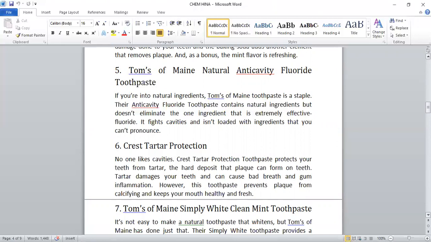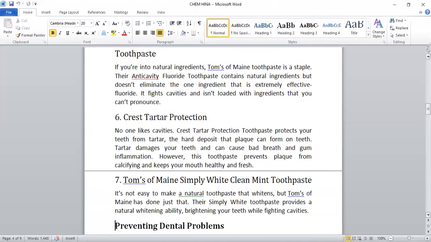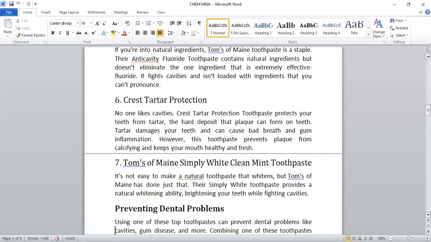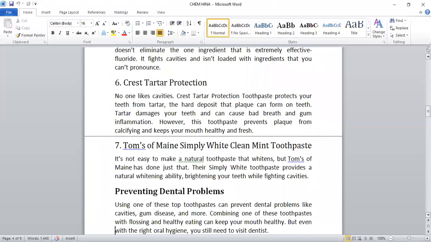You know that cavities are most common among children. It is loaded with ingredients that you cannot pronounce. So, Crest Tartar Protection. It's also a toothpaste. No one likes cavities.